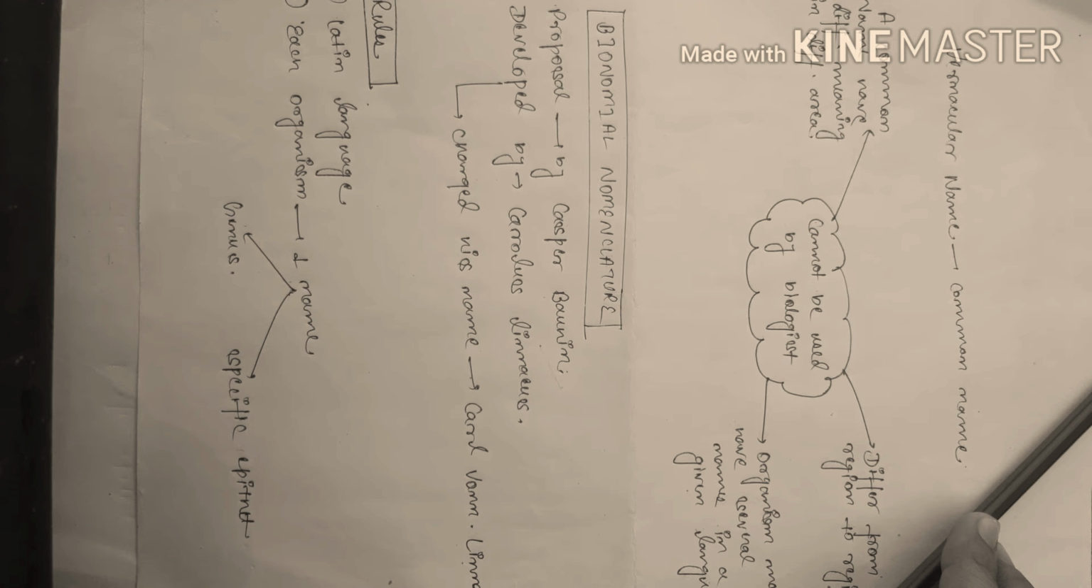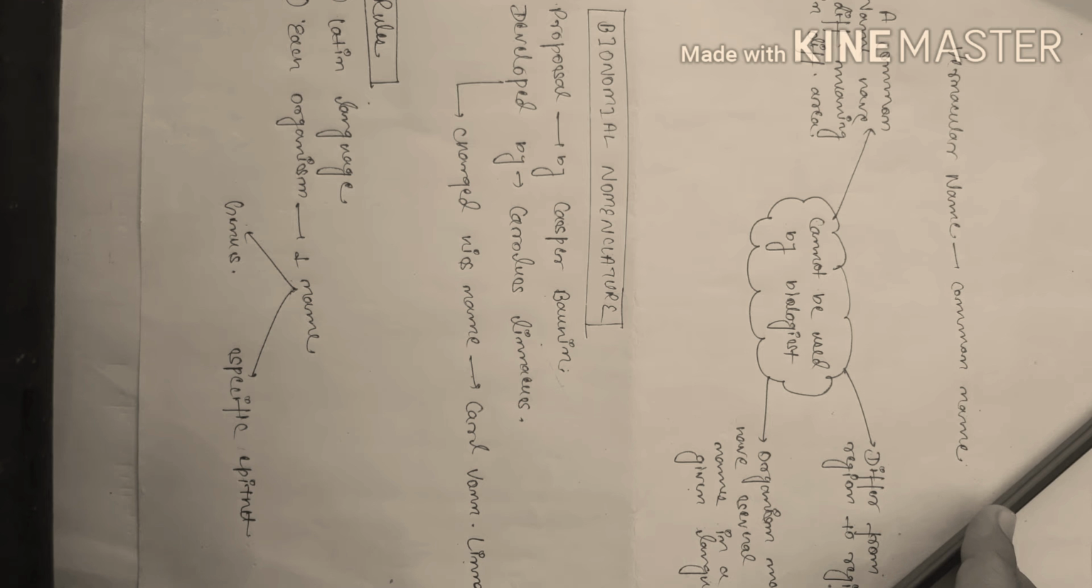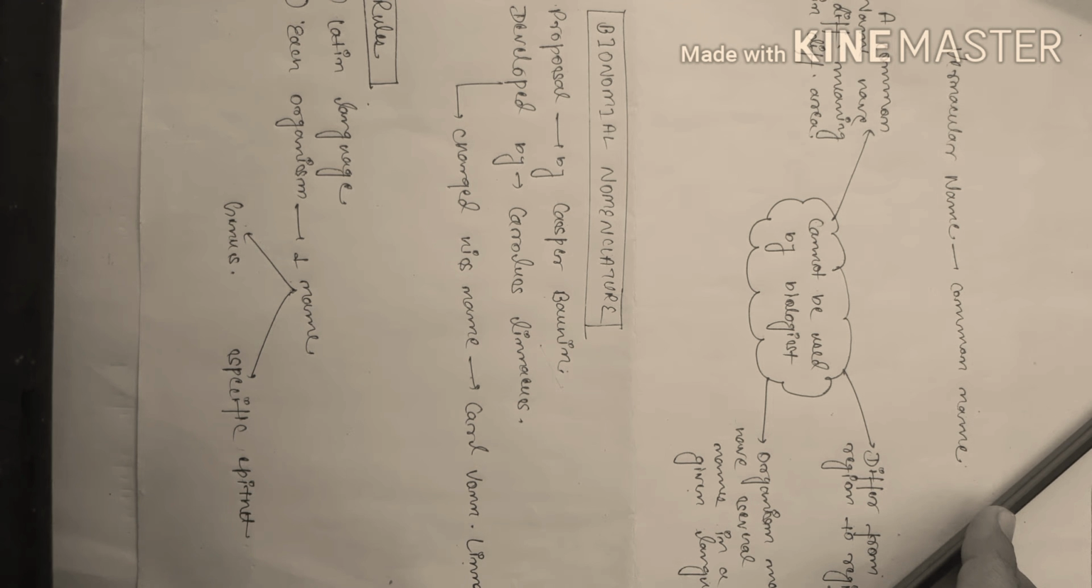So there was a need to develop a scientific method of nomenclature which ensures that only one name is given to any individual species, and binomial nomenclature came into the picture. It was developed by Carolus Linnaeus, who later changed his name to Carl von Linné. But remember one thing, that the proposal was given by Caspar Bauhin.